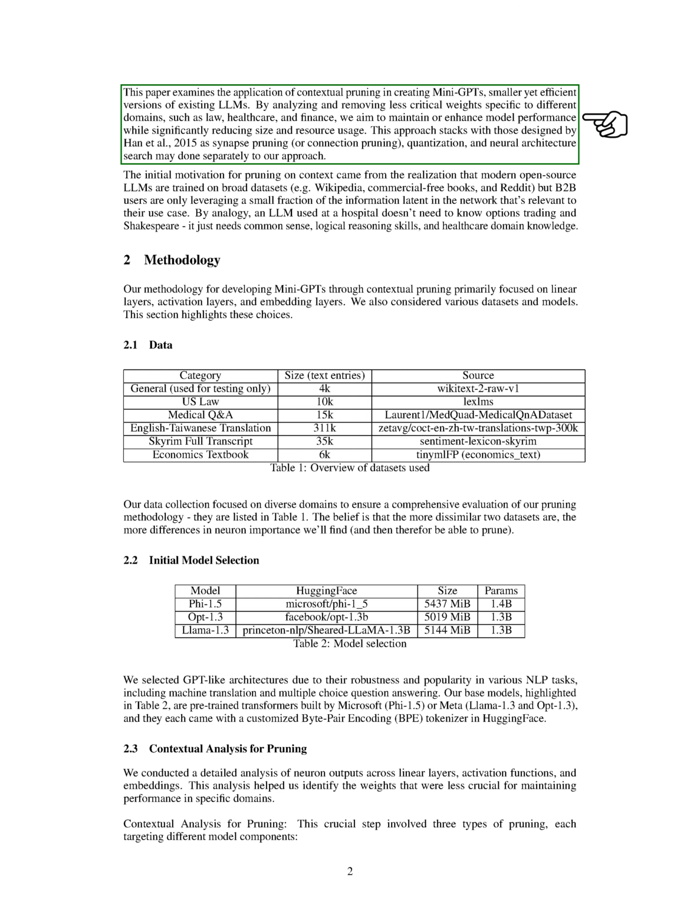This paper explores the use of contextual pruning to create Mini-GPTs, which are smaller but efficient versions of existing LLMs. By analyzing and removing less important weights specific to different domains, such as law, healthcare, and finance, we aim to maintain or improve model performance while significantly reducing size and resource usage. This approach can be combined with those designed by #1510.00149, such as synapse pruning, or connection pruning, quantization, and neural architecture search.